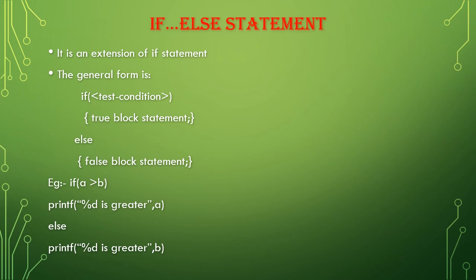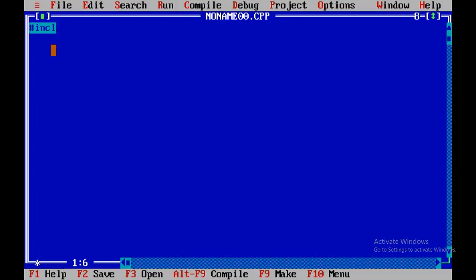It gives the value we have entered for A. If I only write "A is greater", it will just print that A is greater, but it will not say which number is greater. I wanted to print the number, so I give percentage d here. And else we will have percentage d is greater, comma, for it.